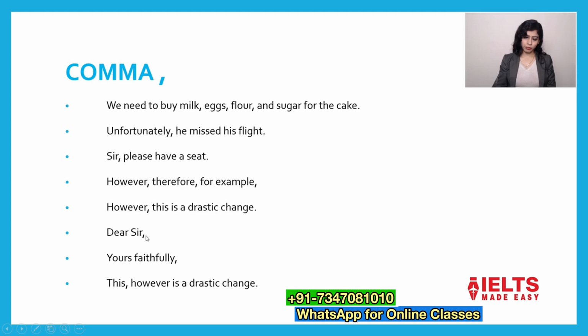Now, comma. Where do we use comma? We use comma in order to show a pause. Even if you speak the same sentence, you will get to know there is a pause here. Initially, we'll learn it like this, but later on we should know the exact rule. We need to buy milk, eggs, flour, and sugar for the cake. It is advisable to use comma before and as well.